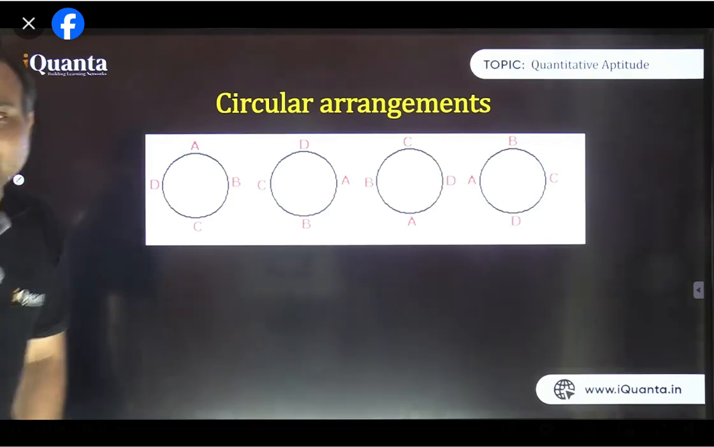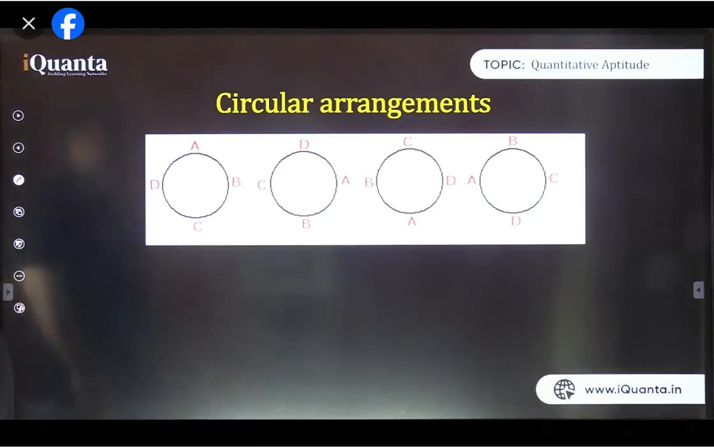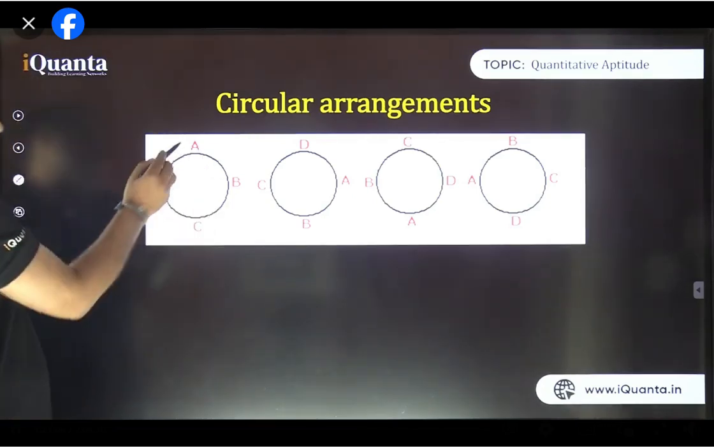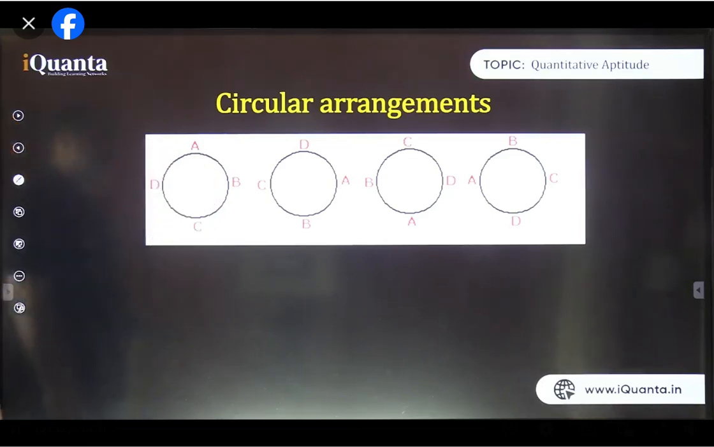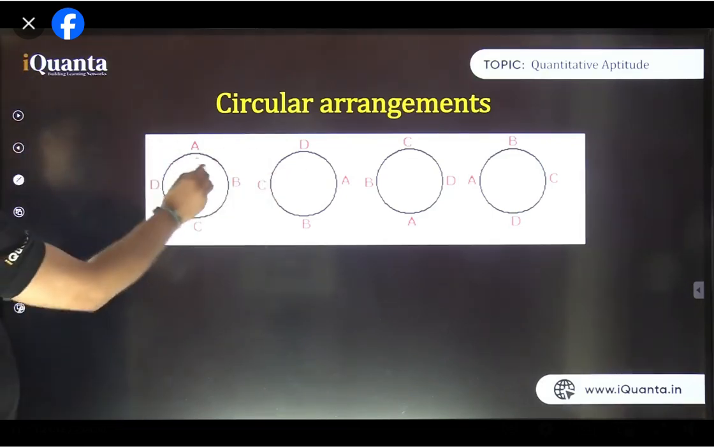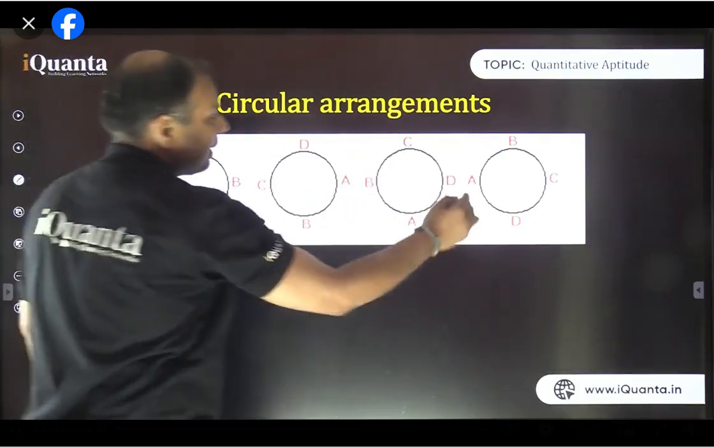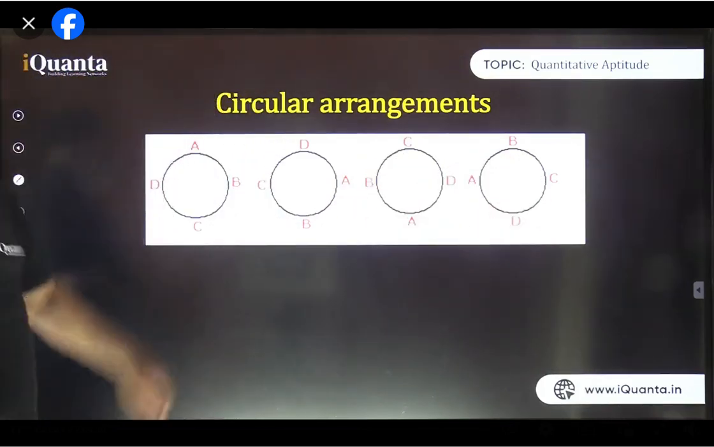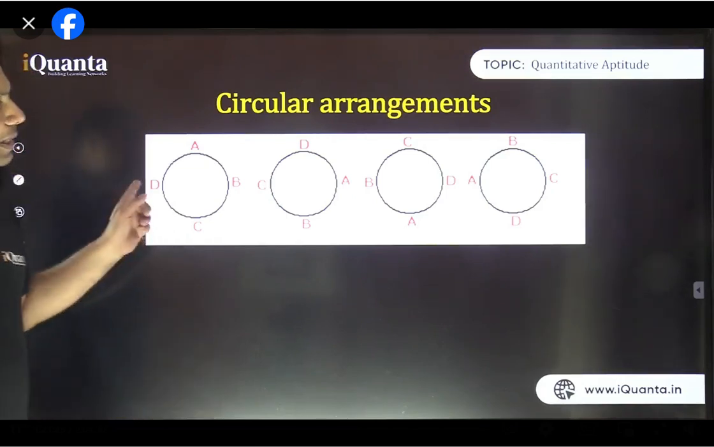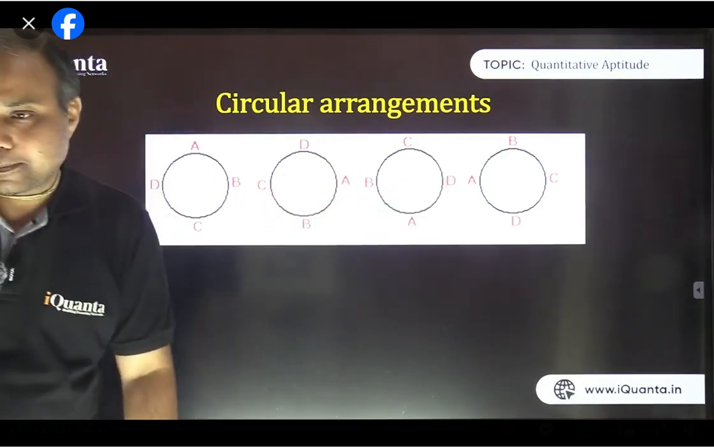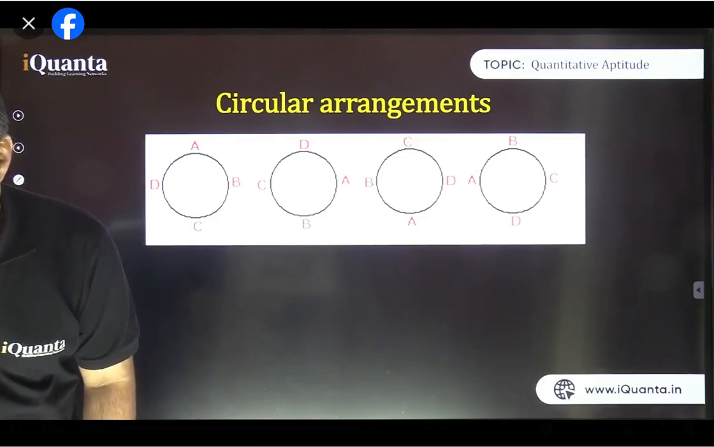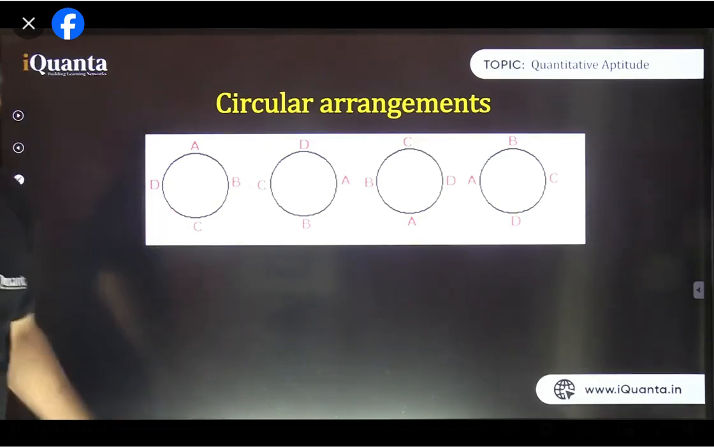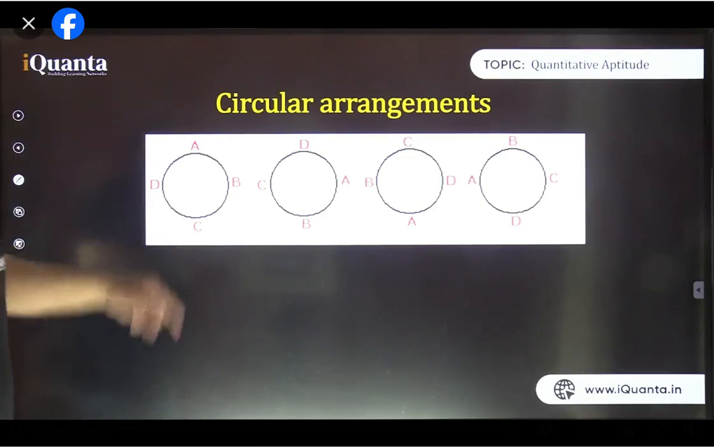Okay, let's come to the circular arrangement now. Whenever there are 4 persons, let's say A, B, C, D, 4 persons are to be arranged here. See, in all these arrangements, if you look carefully, A, B, C, D have just been rotated, isn't it? So are all these 4 arrangements the same or different? What do you see? Are you able to see this diagram properly?